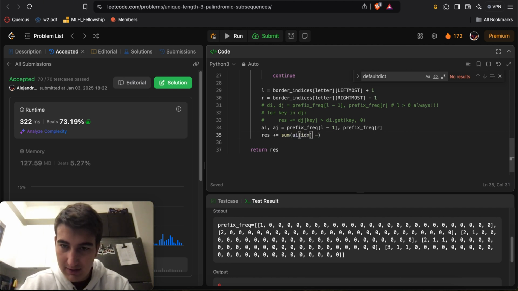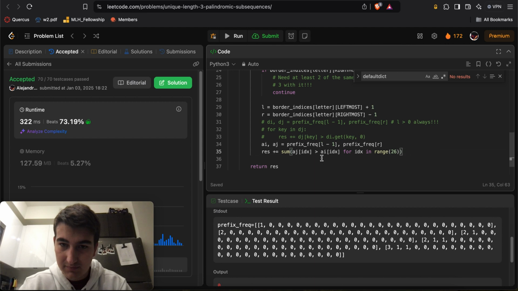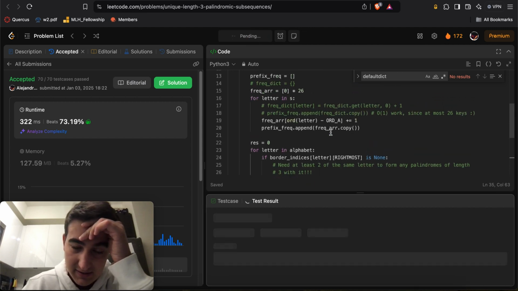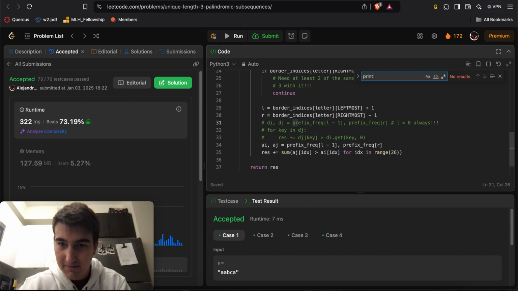And AJ of index greater than 0, for index in range 26. Okay, something like this. So that's working.